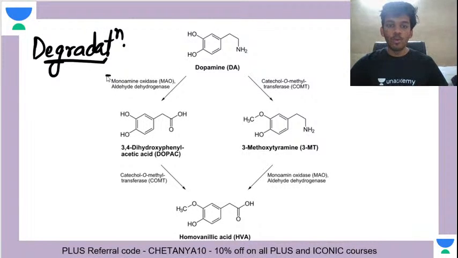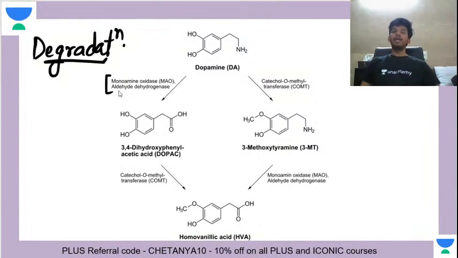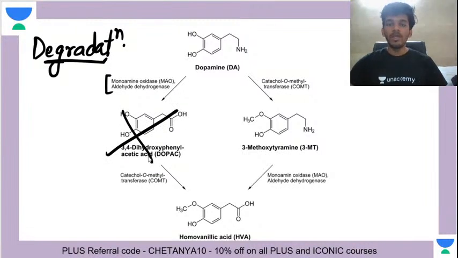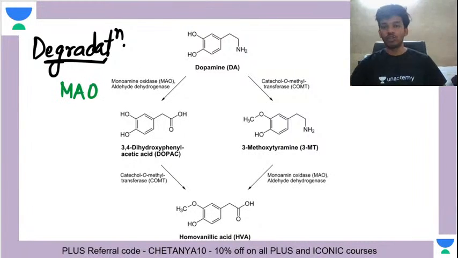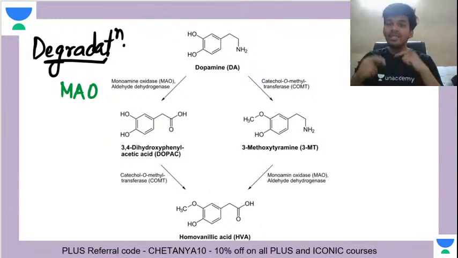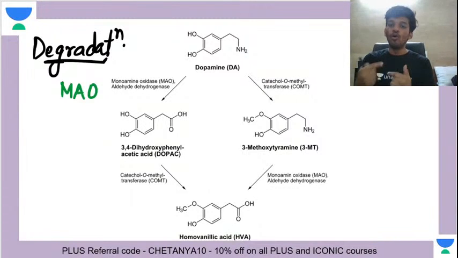There is an enzyme called monoamine oxidase, and when that acts, there is an intermediate that is formed. This intermediate is not important. What you have to remember is that there are two enzymes. One enzyme is MAO, monoamine oxidase. Dopamine is a monoamine, so you will have the action of MAO. And there is another enzyme called catechol O-methyl transferase, or COMT.